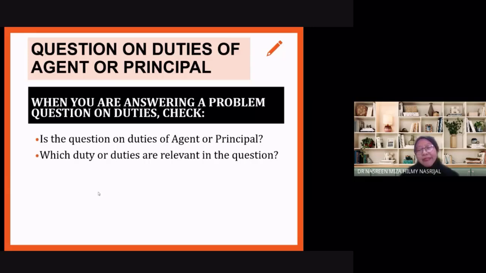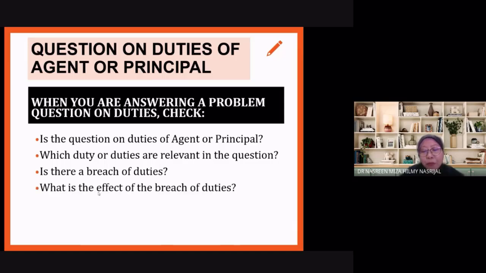So as I said just now, sometimes in one question, the duty of the agent can be just one duty. Sometimes it can be 2 duties. Especially if the duties are small, maybe they can be combined into 2. Is there a breach of duties? Did he do anything that breaches his duties, his responsibilities? And what is the effect of the breach of the duties?